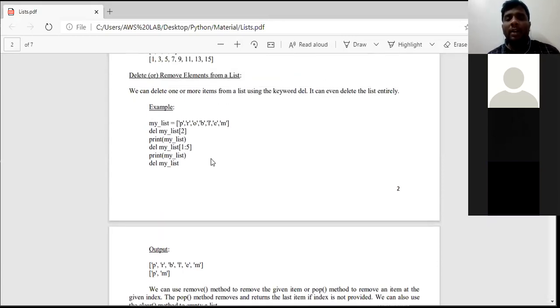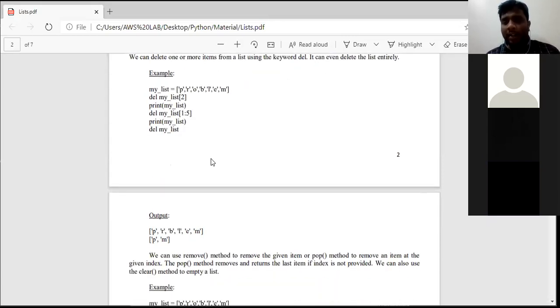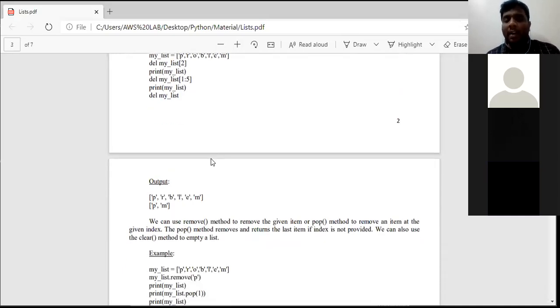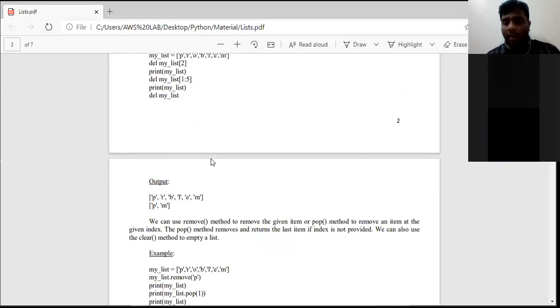How can we delete? Here also we have possibilities. First one is by using the del keyword. Del is a keyword. The second one is the remove method. The third one is the pop method.